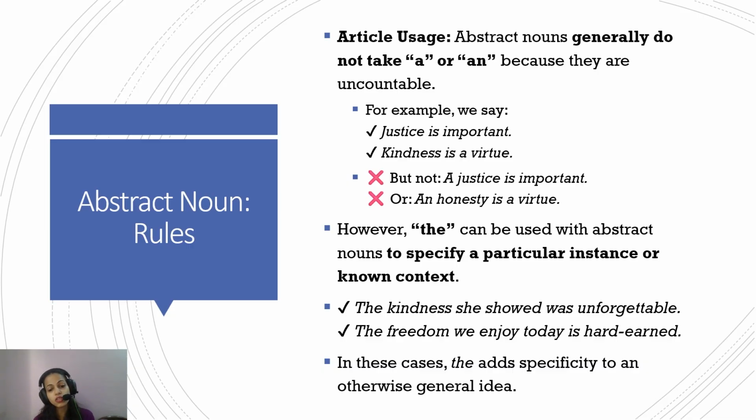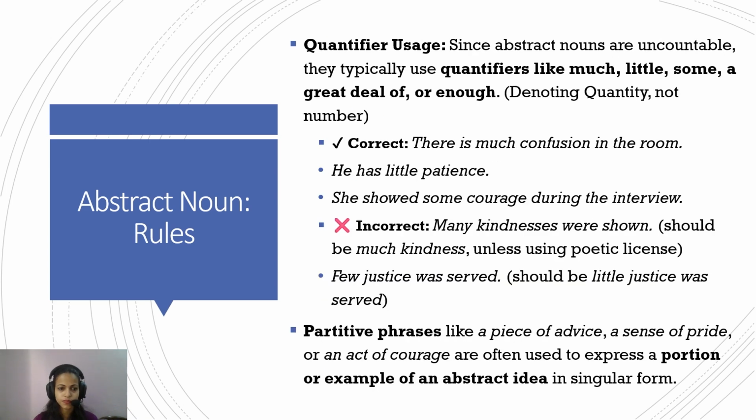But since we are talking about a specific context, we are using the article. "The freedom we enjoy today is hard earned." So we're referring to that specific freedom that we enjoy, after the freedom struggle, the independence that we achieved, and the freedom after that. So that specific freedom: the freedom we enjoy today is hard earned. So in these cases, the adds specificity to an otherwise general idea. So for article usage, I think it's fairly clear: a or an is used for non-specific situations and the is used for specific situations.